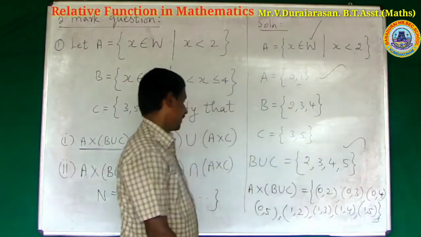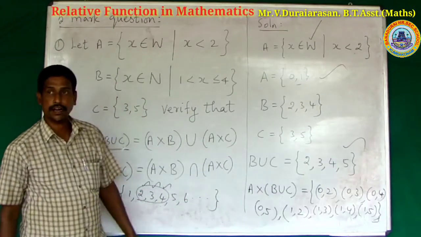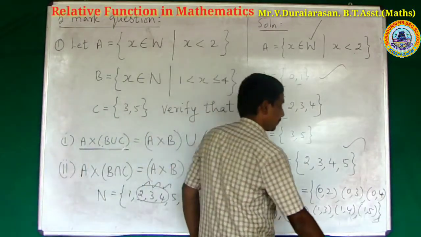What is this? This is A cross B union C. This is equation number 1.